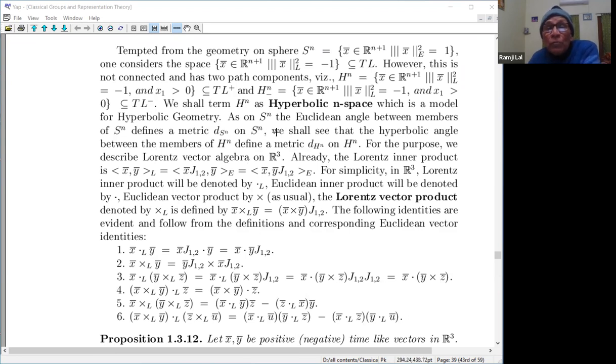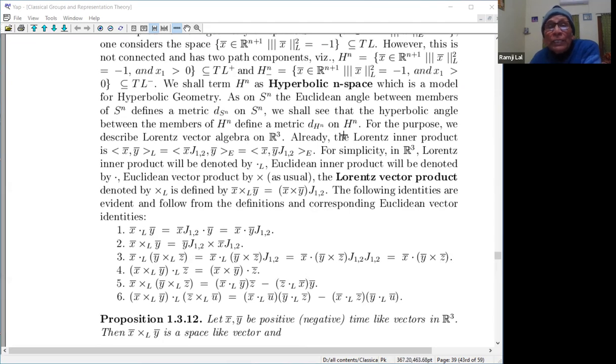So we shall see that the hyperbolic angle between the members of this also defines a metric on Hn. Though this Lorentz inner product was non-positive definite, it defines a metric here. And you see that there is a difference between the angular metric and the usual Euclidean metric on the sphere. If you move on the sphere, you have to move through the sphere, the spherical metric, this angular metric.